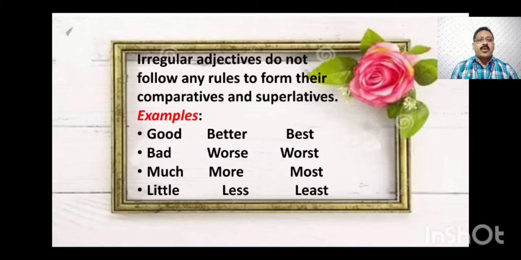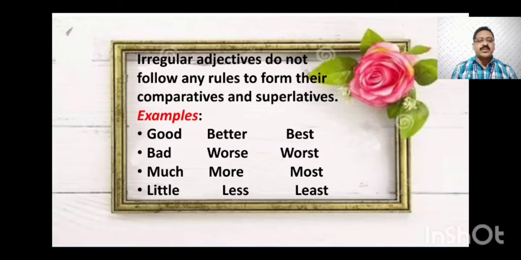Irregular adjectives do not follow any rules to form their comparative and superlative. It means some adjectives don't follow any type of rules when we change them into comparative as well as superlative. Some examples to show you: good is the positive form. When we write the comparative form we write better. Superlative form, best. Good, better, best. Bad, positive form. Comparative form, worse. Superlative form, worst. Bad, worse, worst.